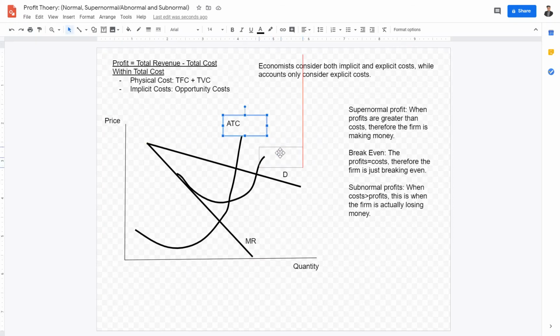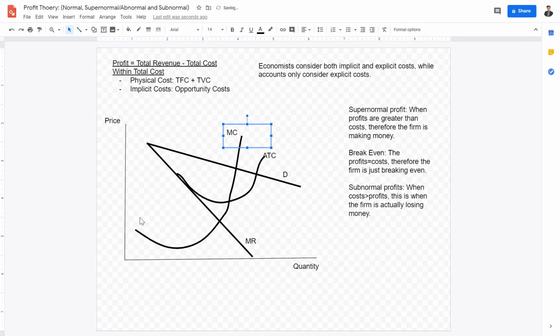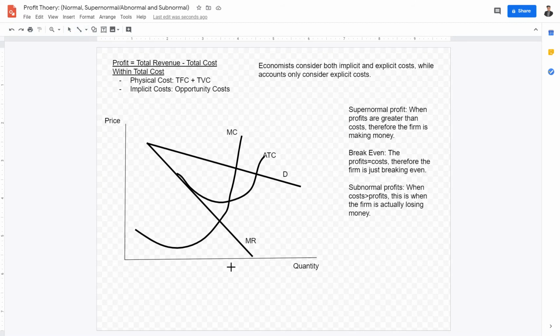When we look at curves like these, we look at when MC equals MR. Marginal cost intersects marginal revenue. Why is that? MC equals MR is the point at which profit maximization is reached. Firms are profit maximizers. Therefore, firms produce at the quantity at which MC equals MR.